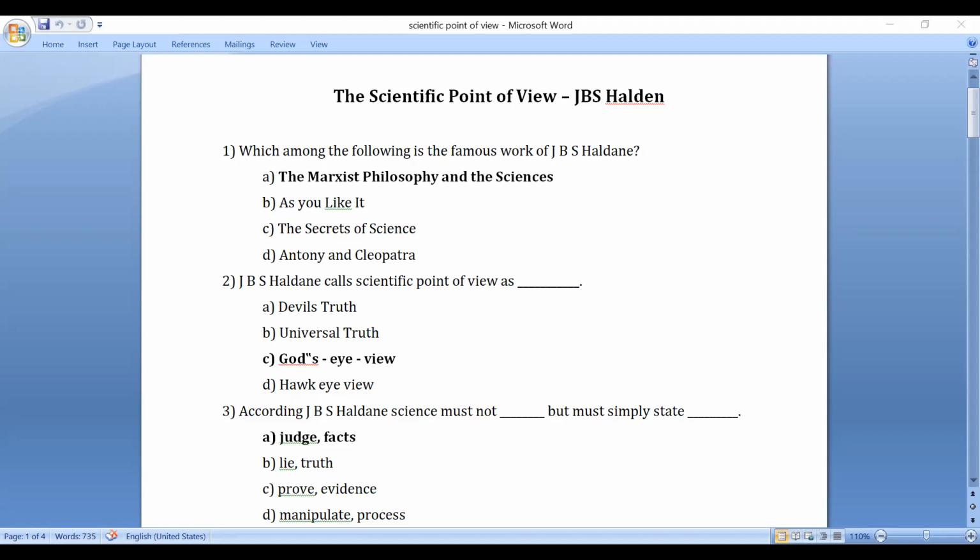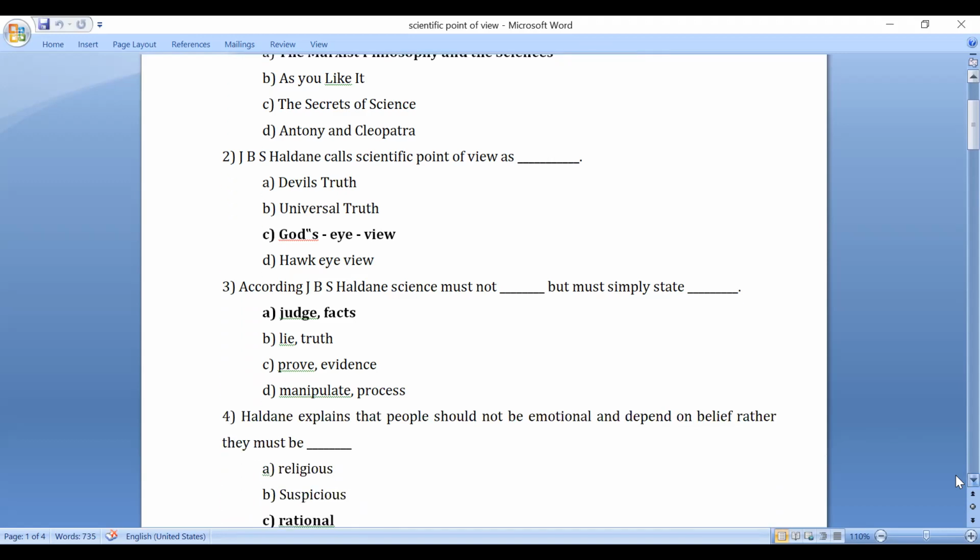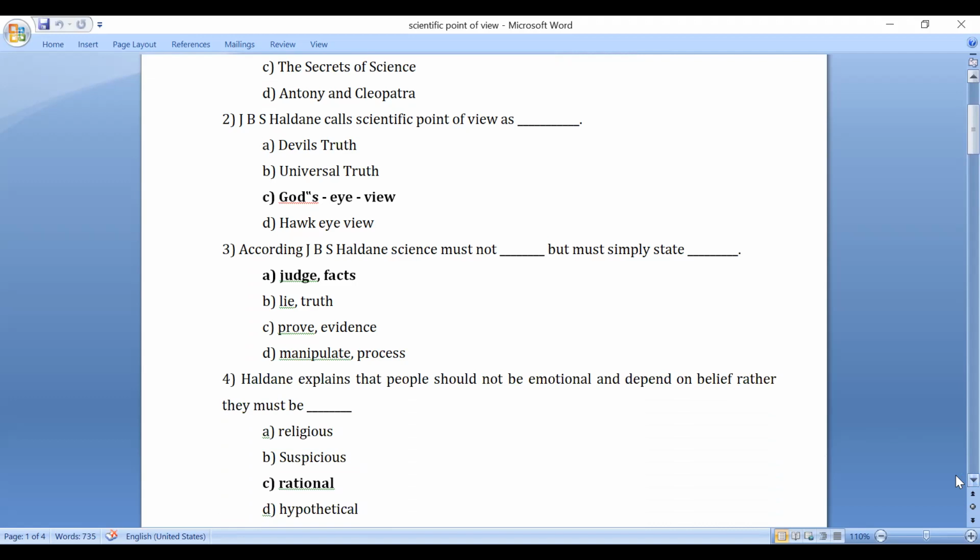According to J.B.S. Haldane, science must not dash, but must simply state dash. What should science not do and what should science do? Science must not judge, but simply state facts. This is the right answer. As I am repeatedly telling in my videos, we need to focus on the correct answer and not on the options. Okay. Next question.